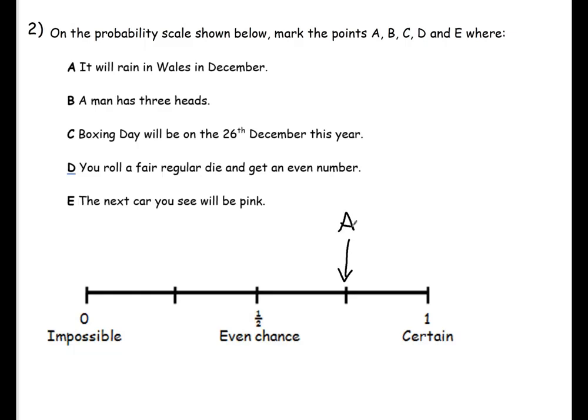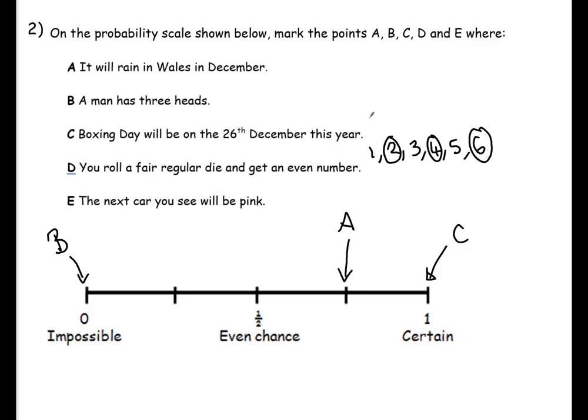B. A man has 3 heads. Impossible. C. Boxing Day will be on the 26th of December this year. Certain. Boxing Day is always on the 26th of December. D. You roll a fair regular die and get an even number. You may want to write things down by the side of it, and that's what I tend to do in a GCSE. So I may write down the outcomes that you could have when rolling a dice. How many of these are even numbers? 2, 4, 6 are even numbers. So 3 are even numbers, 3 are odd numbers.